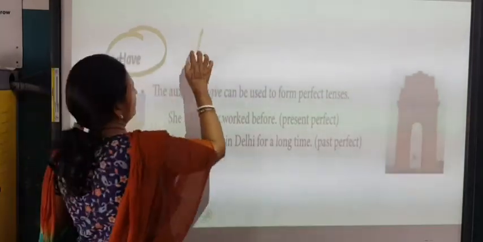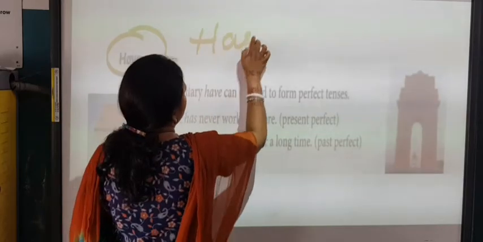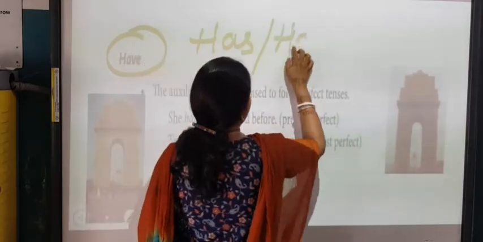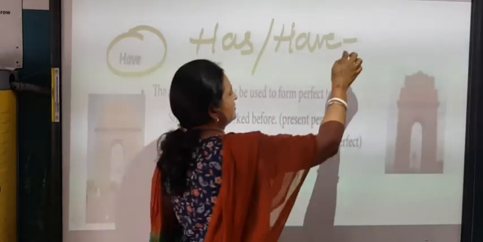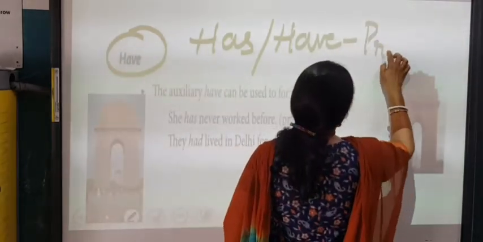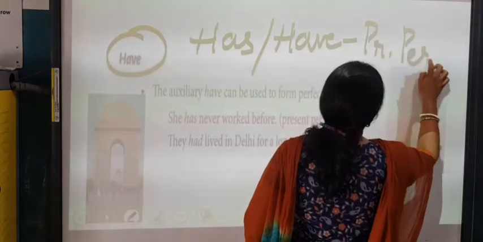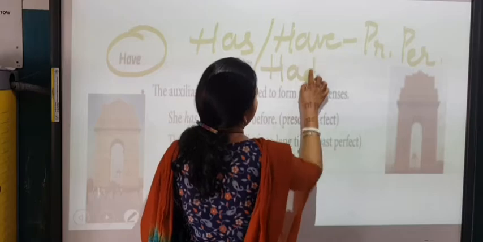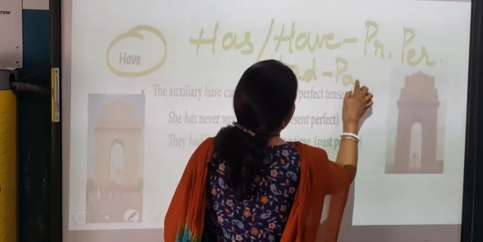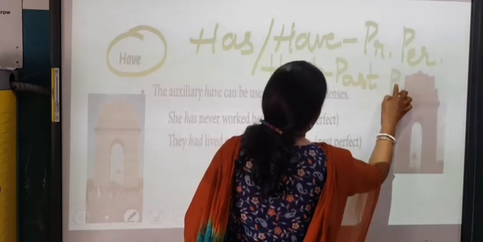Now, we have the forms of the verb have: has, have. Whenever you have present perfect tense, it is present and perfect tense, and we have had when it is past perfect. Okay, children.